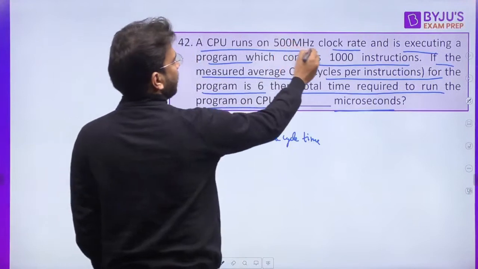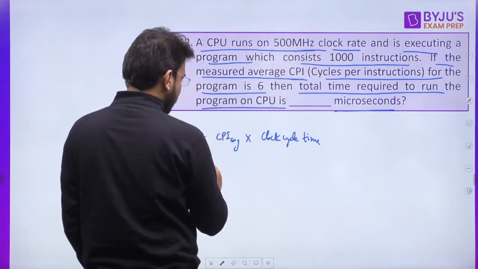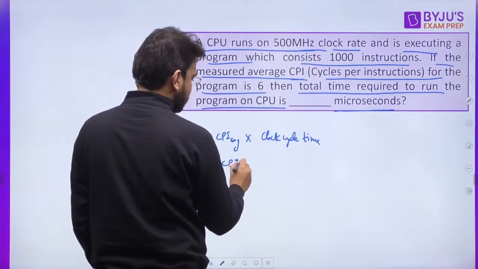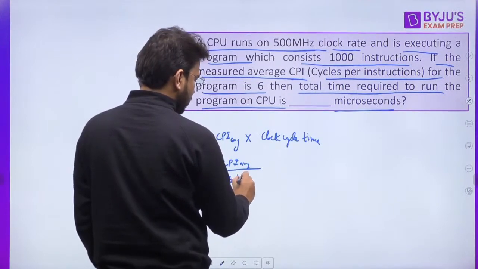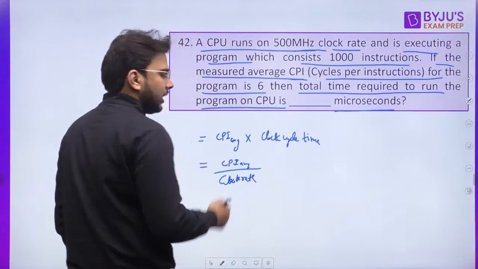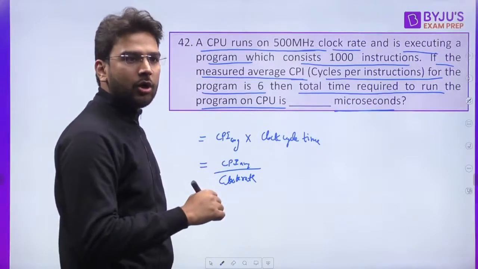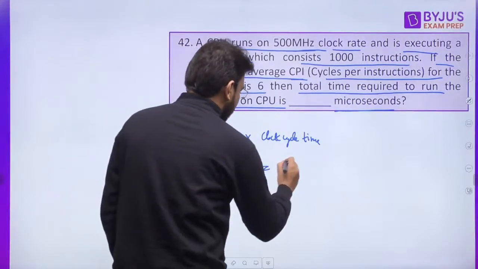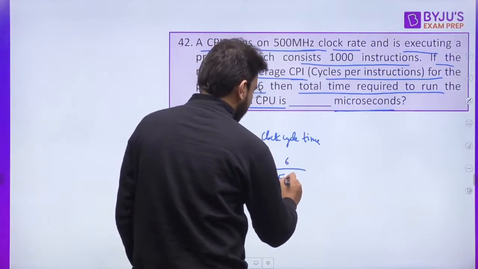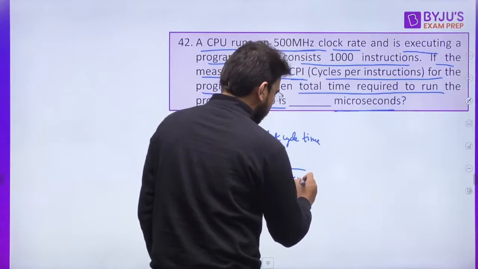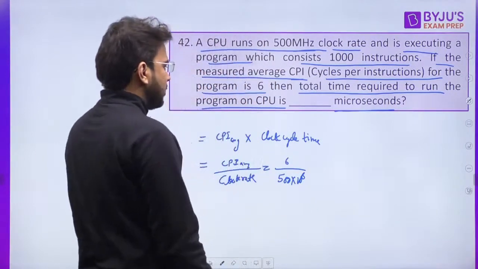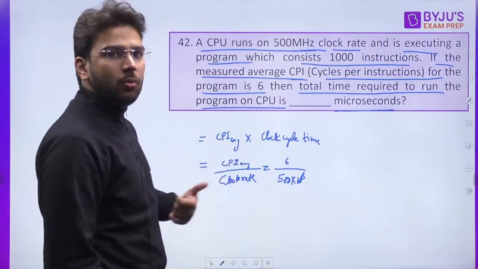The clock rate is given to us, so we can also write CPI average divided by clock rate, because we know clock cycle time and clock rate are inversely proportional, correct? So we can solve this: 6 divided by 500, and it is going to be megahertz, so we can write 10 raised to the power 6. Clear? So this is the time required to execute one instruction.